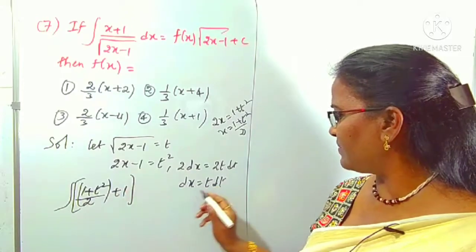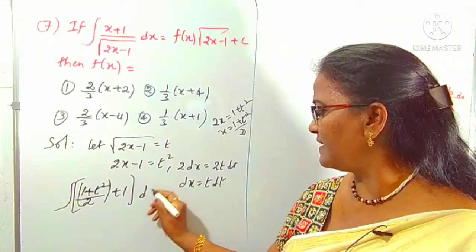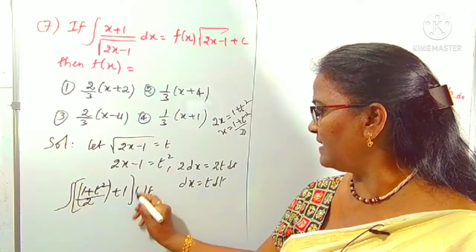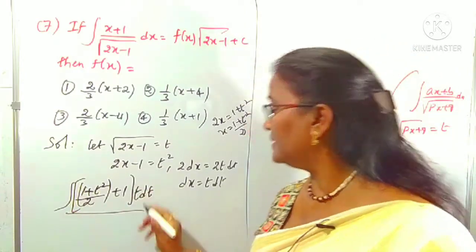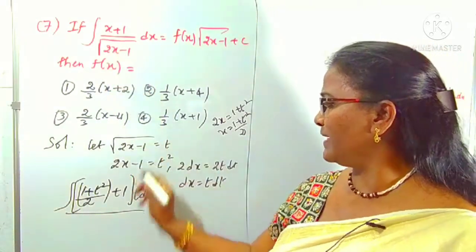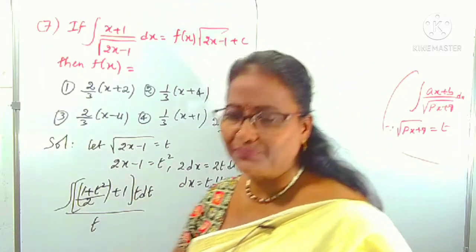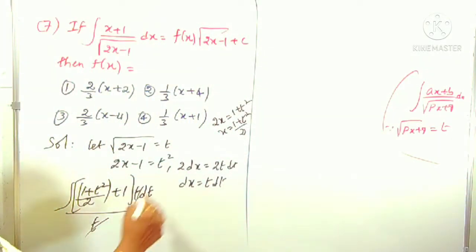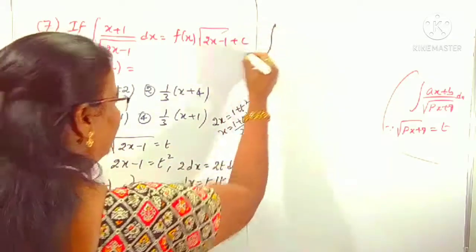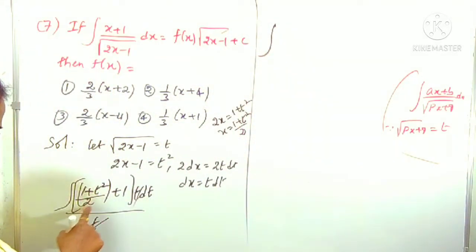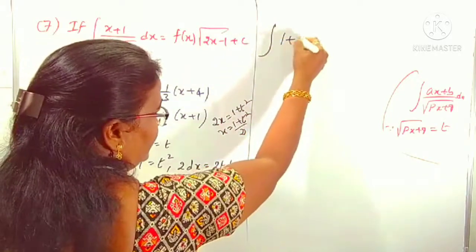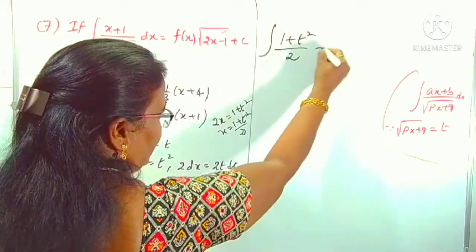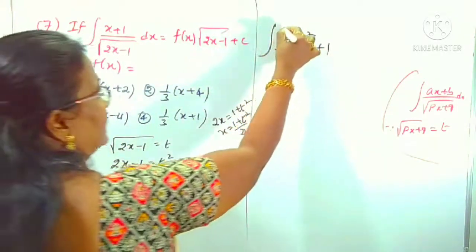In place of dx we can write t dt, by the denominator, root over 2x minus 1, which is t. Clearly this t gets cancelled. What is left over is (1 plus t square by 2 plus 1) whole dt.